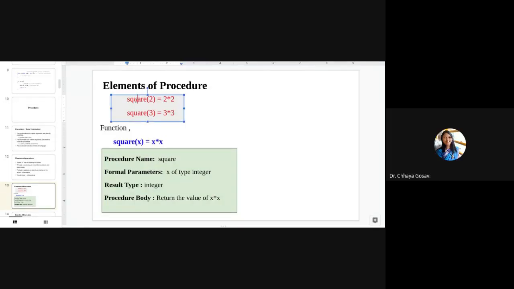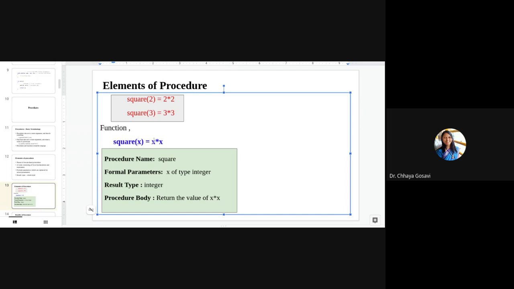So for example, the square function. The name of the method is square. The formal parameter is x. The body of the method is x into x. And the return type is integer.